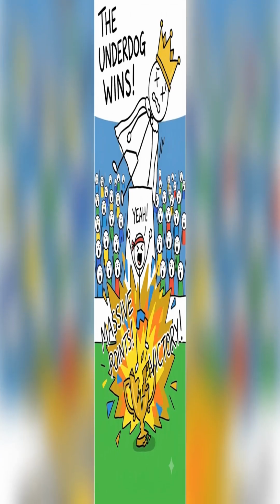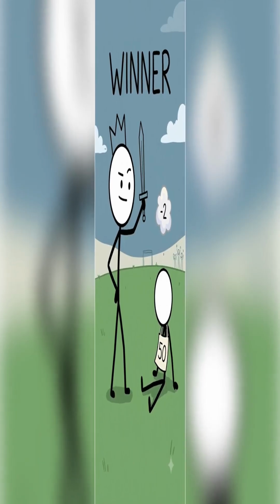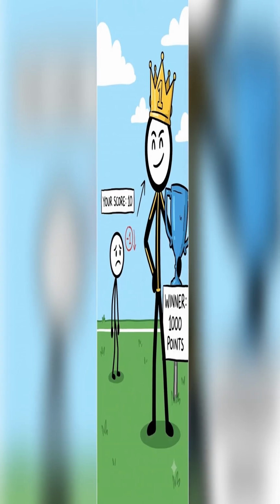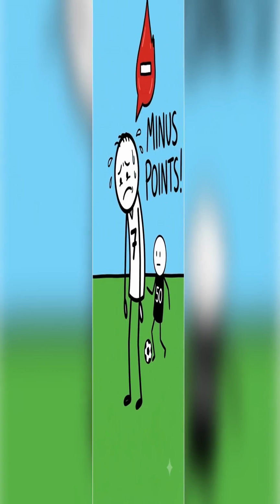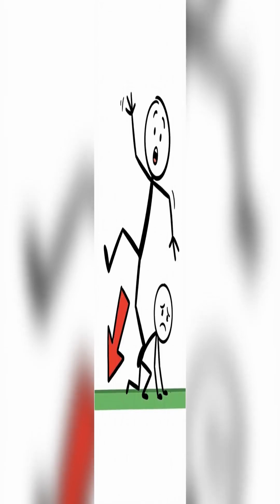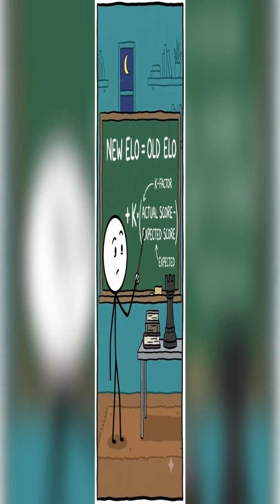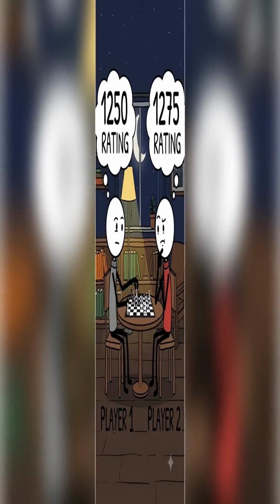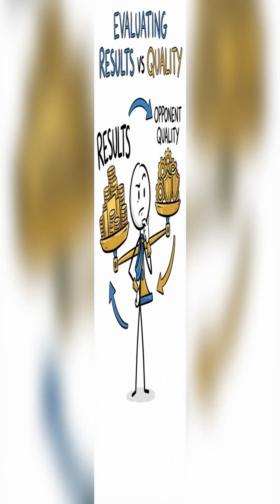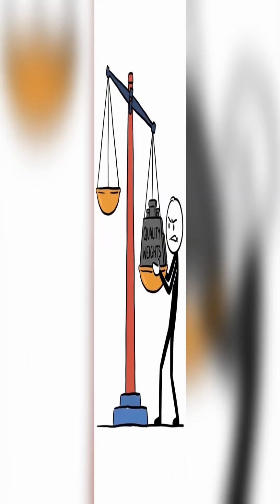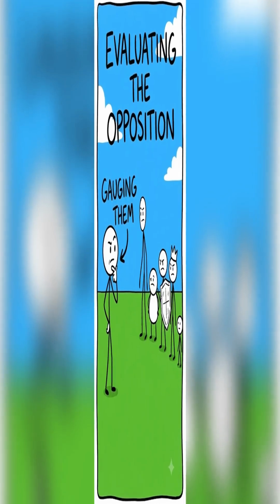The strength of the opponent is calculated from the opponent's own ranking. Beating the number 1 ranked nation earns more points than beating the number 50 ranked nation. Losing to the number 1 earns fewer negative points than losing to the number 50, because losing to a weaker opponent is treated as more damaging. This element is broadly ELO-inspired. Chess uses a similar system. So does competitive climbing and several other sports. The core logic is that your results should be weighted by the quality of the competition you face.